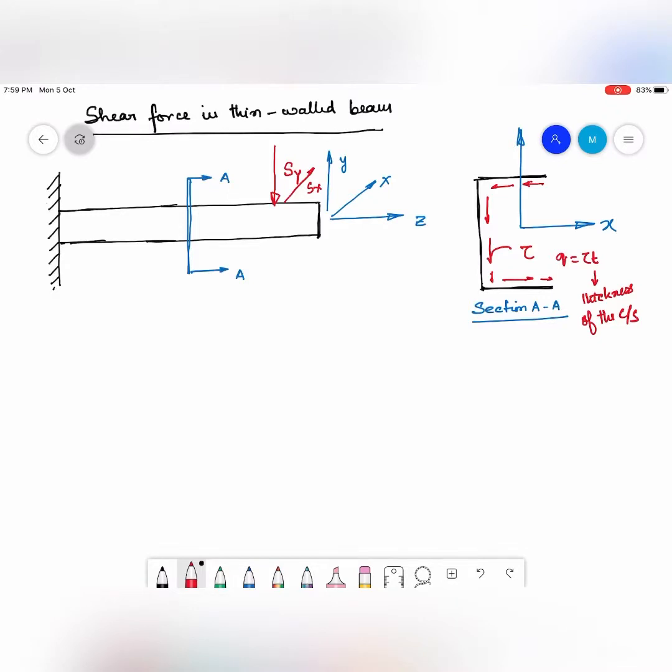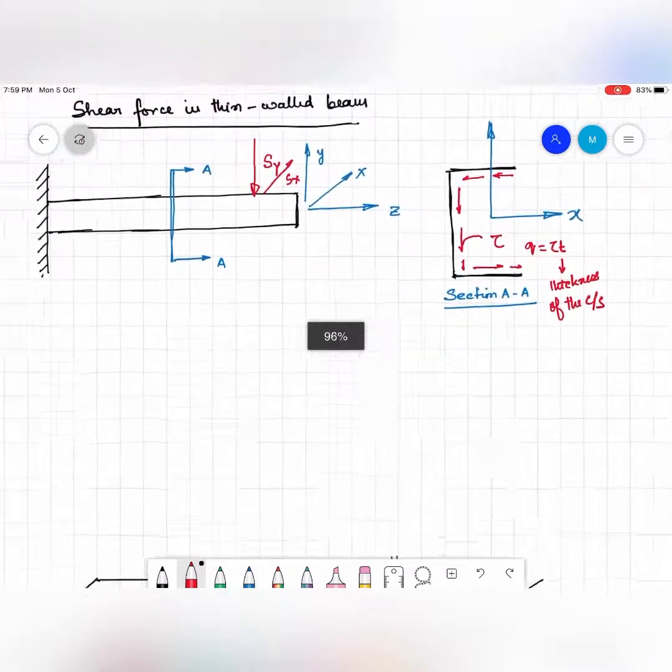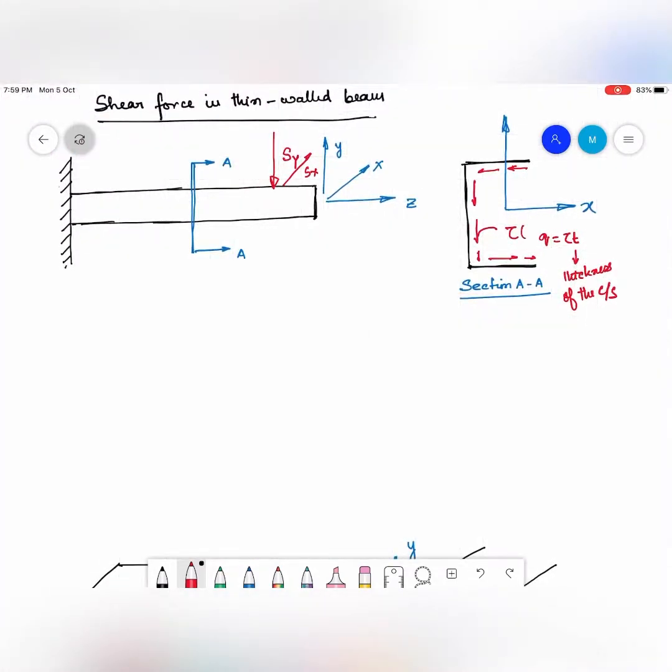So the shear stress is going to be a function of the local coordinate S.